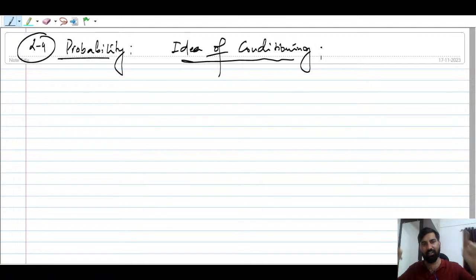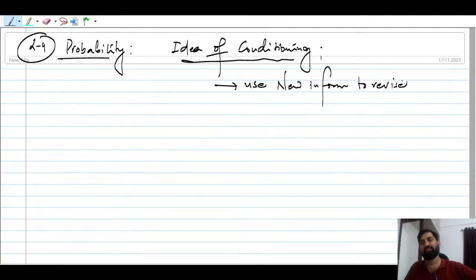Suppose we take one sample space, and there will be two events, one event and one more event. The idea of conditioning is nothing but using new information to revise a model. Suppose you have some model here. We are going to use new information to revise the initial beliefs, or revise the model.